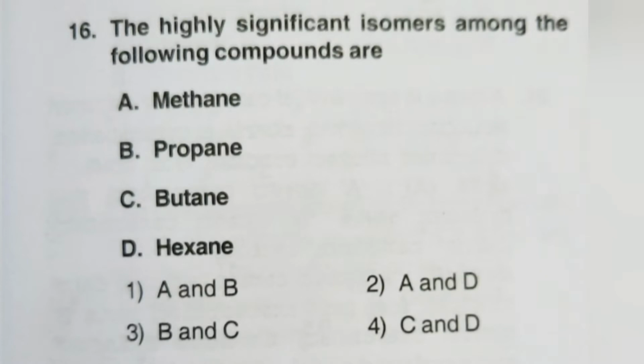The highly significant isomers among the following compounds are. When we write the structures of methane and propane, we don't get any other isomers for these. But for butane and hexane, we can have isomers. So the compounds which show significant isomers are butane and hexane. That is, fourth option is the right answer.